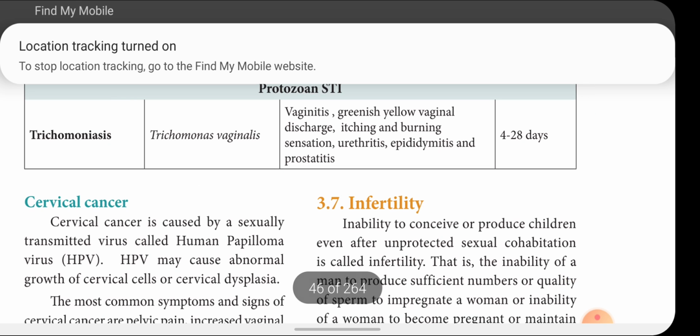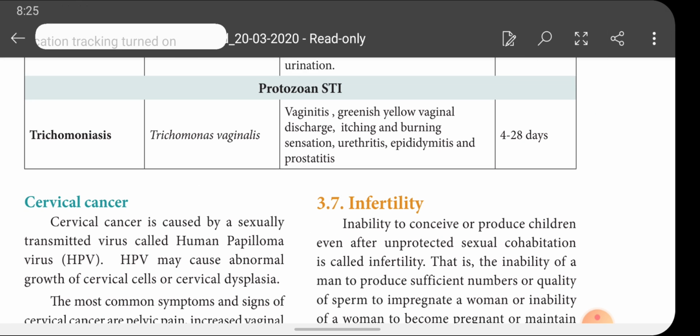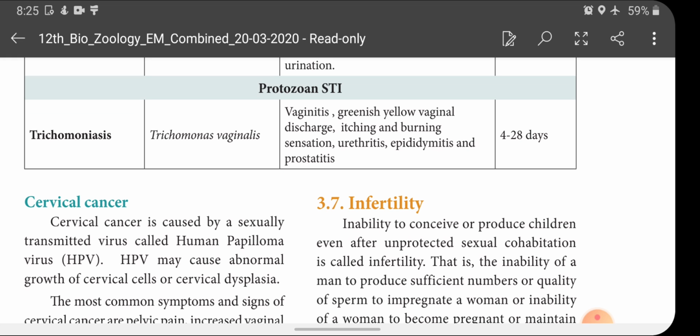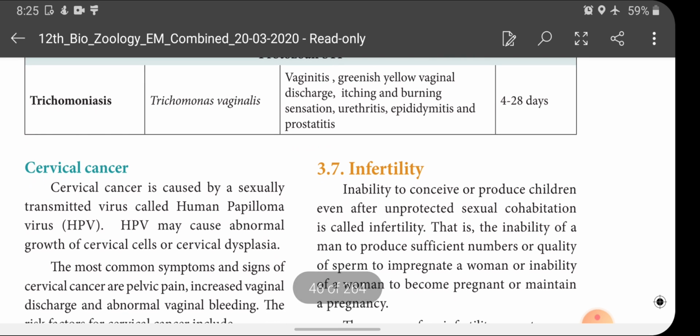And trichomoniasis, caused by Trichomonas vaginalis. The symptoms are vaginitis, greenish yellow vaginal discharge, itching and burning sensation, urethritis, epididymitis and prostatitis. Urethritis, that is infection, inflammation in the urethra, is called urethritis, and epididymitis, that is infection in the epididymis. And next one is what? Prostatitis, that is infection in the prostate gland. So these are the symptoms of trichomoniasis. Trichomoniasis is caused by protozoa.